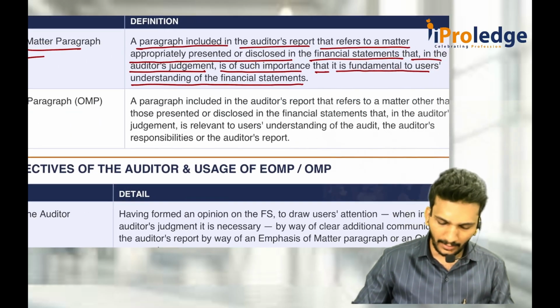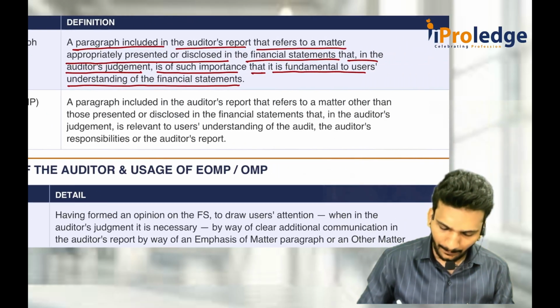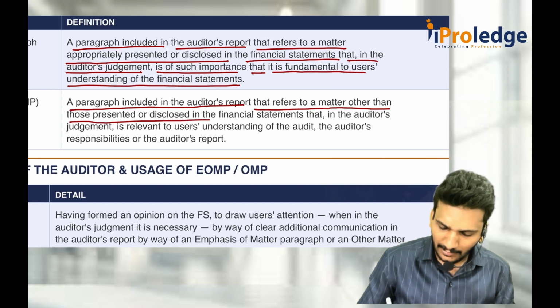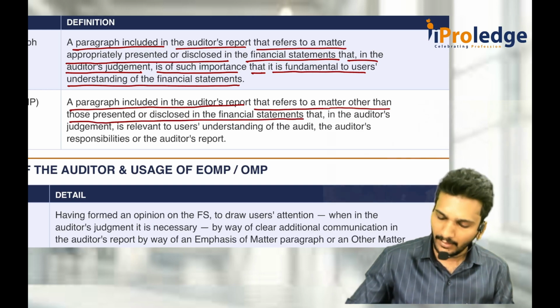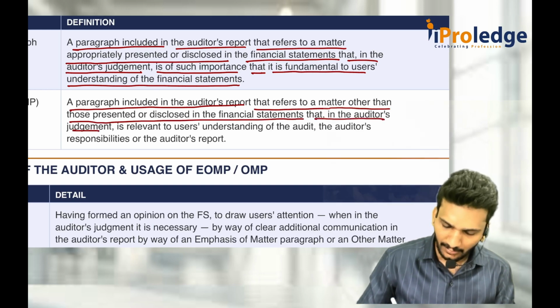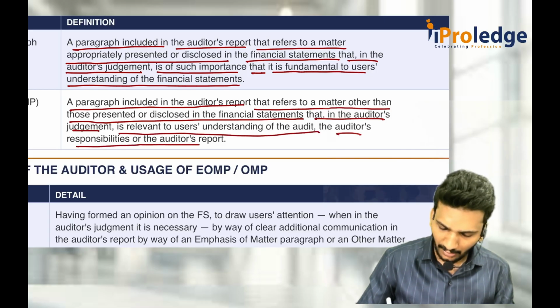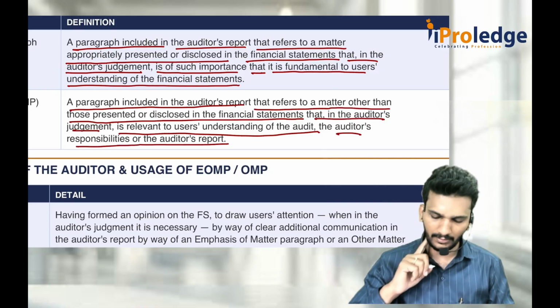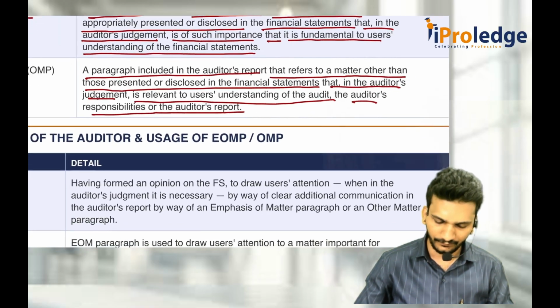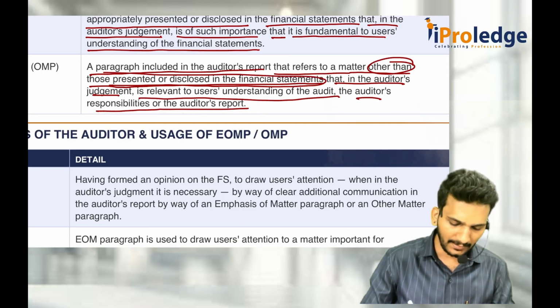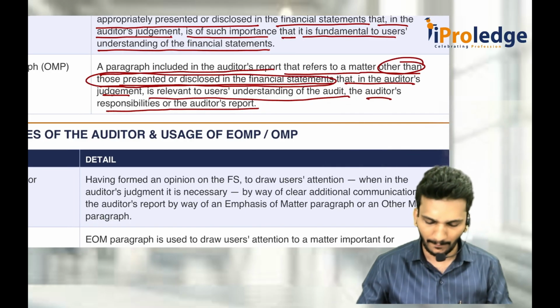Again, what is OM paragraph? Other matter paragraph is a paragraph included in the auditor's report that refers to a matter other than those presented or disclosed in the financial statements that in the auditor's judgment is relevant to users' understanding of the audit, the auditor's responsibilities or the auditor's report. This is what other matter paragraph is. Other than those presented or disclosed in the financial statements, but related to financial matters only.